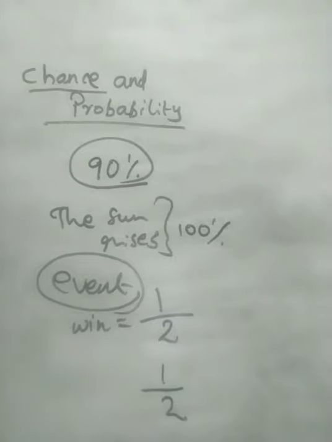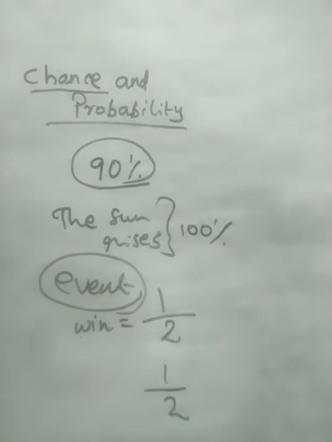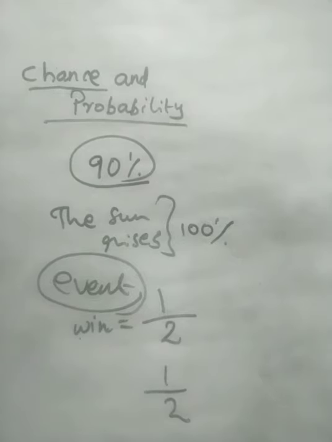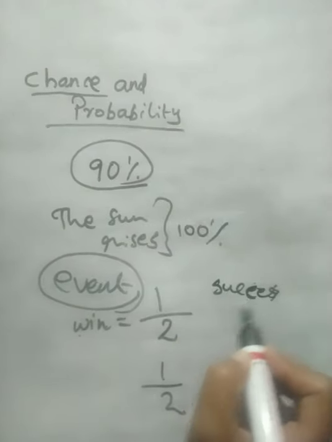So total two outcomes were there. Outcomes are success or failure. Two outcomes are here. One is success, another one is failure.